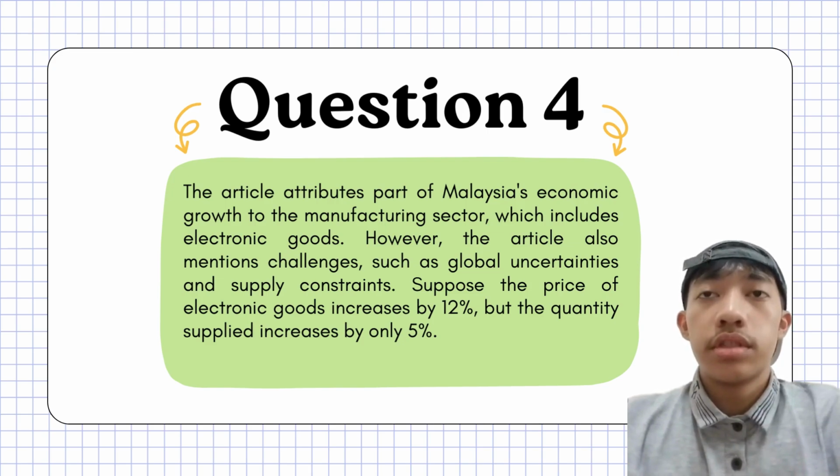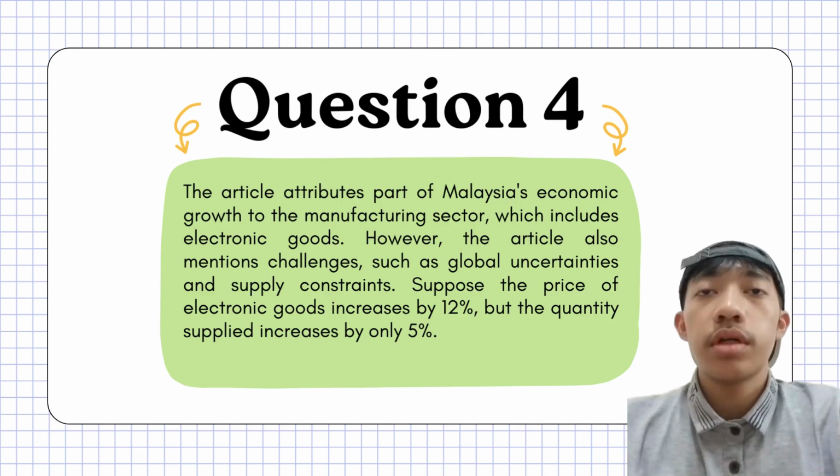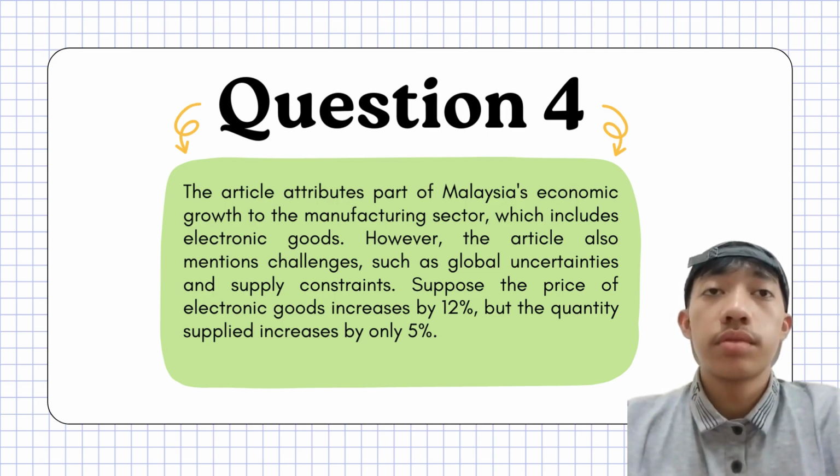So the question is, the article attributes part of Malaysia's economic growth to the manufacturing sector, which includes electronic goods. However, the article also mentions challenges such as global uncertainties and supply constraints. Suppose the price of electronic goods increases by 12%, but the quantity supplied increases by only 5%.